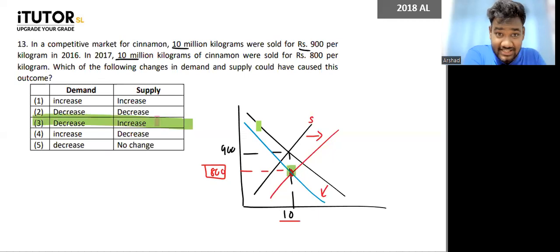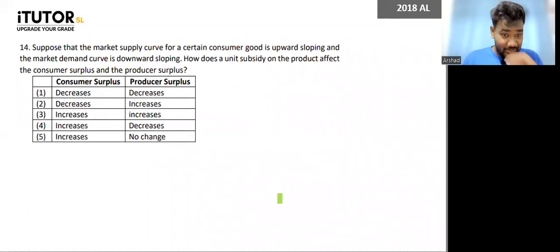Okay. So these kind of questions, you should be able to draw it and figure out, guys, because these kind of questions, there is nothing that you can memorize and go in your exam. They can give the same question by changing the numbers, guys. They can tell you different numbers. So you should figure out how those numbers could appear. You draw a demand and supply curve, and get that done. Going to the next. 2018, question 14.